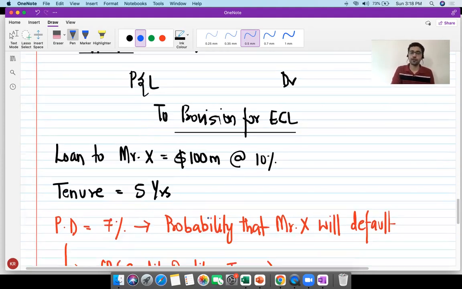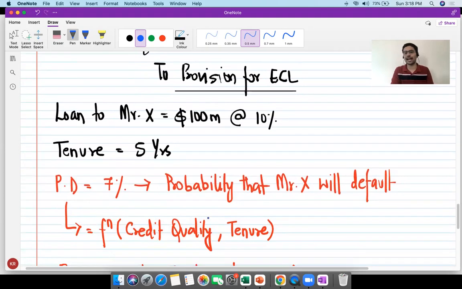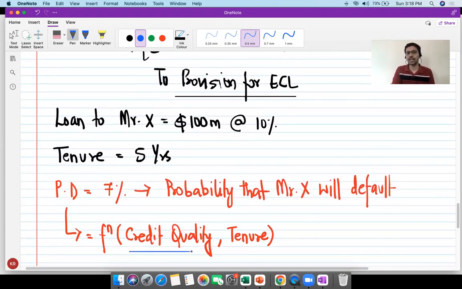This probability of default is a function of two main attributes. One is the credit quality of the borrower. The second is the tenure of the loan. For example, based on the credit quality, what do we mean by credit quality?